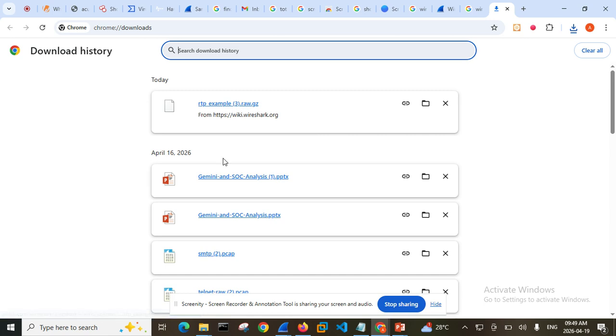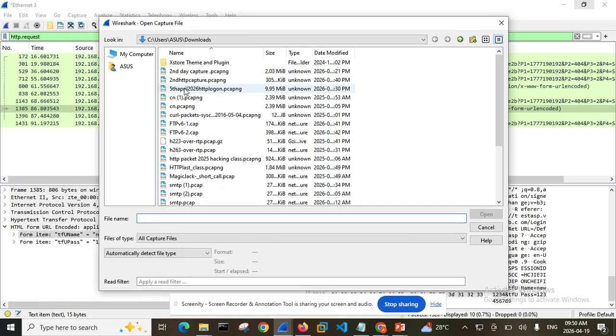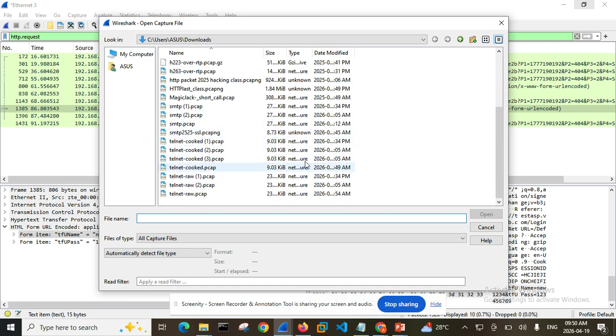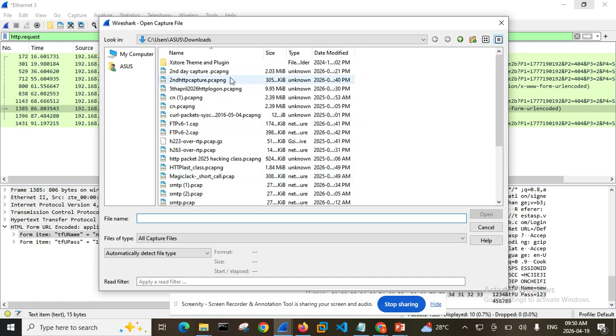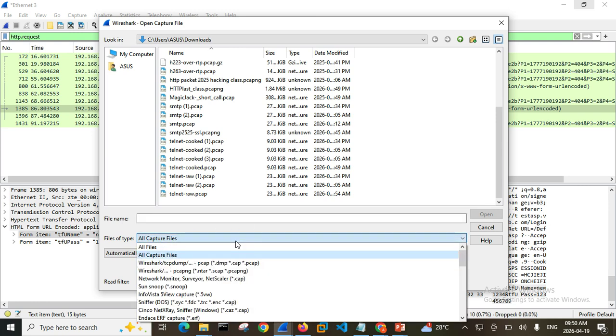Okay, it's done downloading. Now let me go back to my Wireshark environment. I'm supposed to have it in my downloads here, but I do not see it. The ones I have here are the ones I've been using.